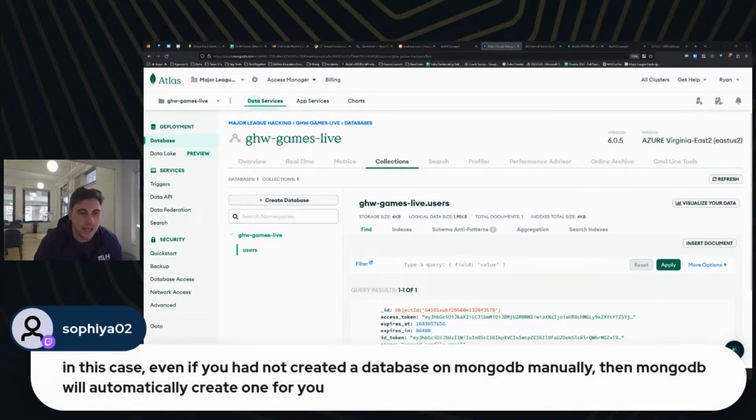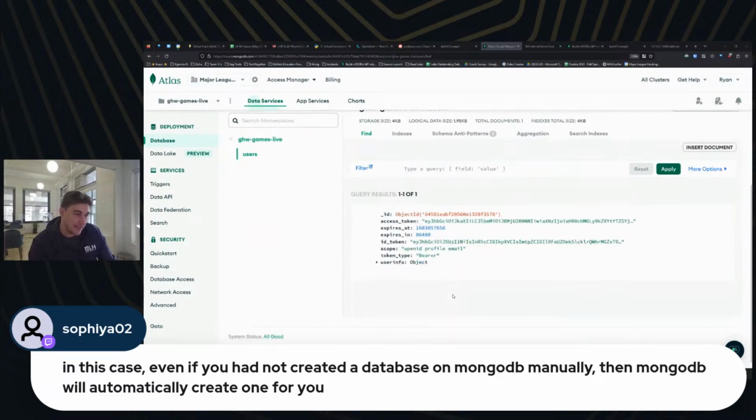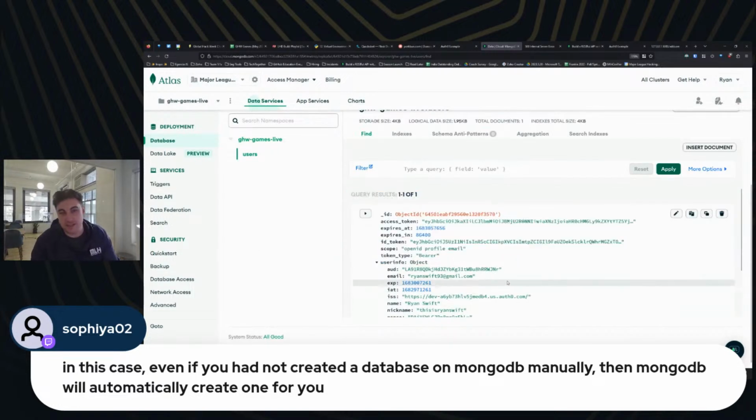I think what probably happened was I found this debugging step yesterday or the day before when I was practicing, and then forgot to include it in my notes. But I really don't remember doing that, so I'm curious on that one. But either way, we've now got a GHW Games Live database. We have a users database, which has this information from Auth0. So we're good to go there.